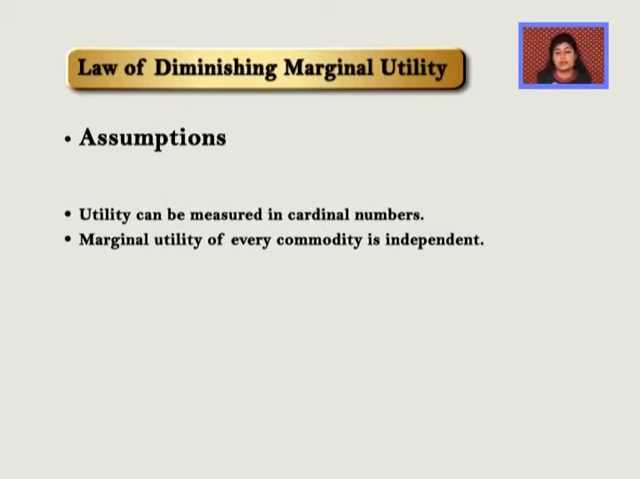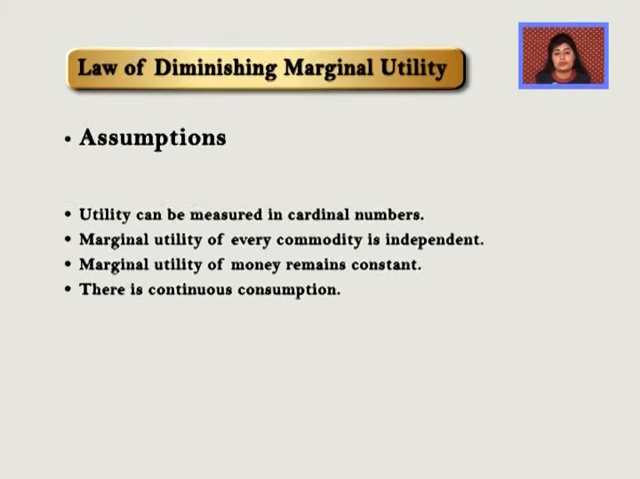That means if we are consuming a basket of goods, the utilities that we get from separate commodities are not dependent upon each other. The third assumption is that marginal utility of money remains constant. The utility that we get from 1 rupee would be similar to the utility that we will get from the next rupee. Why? Because the purchasing power of the money is going to remain constant. The next point is that there should be continuous consumption.